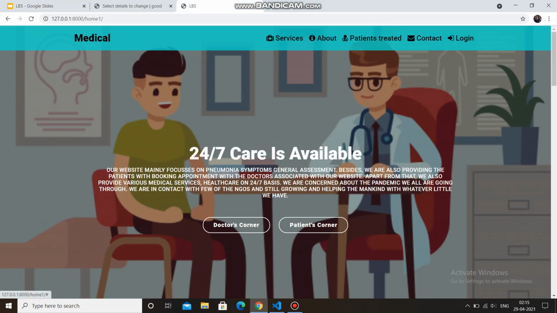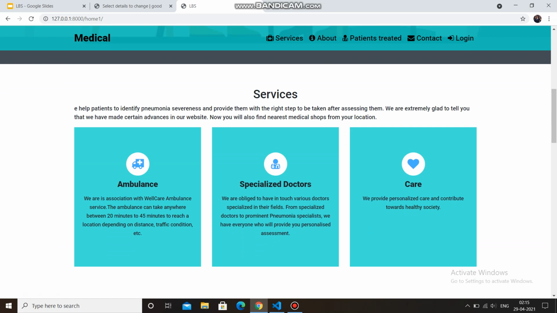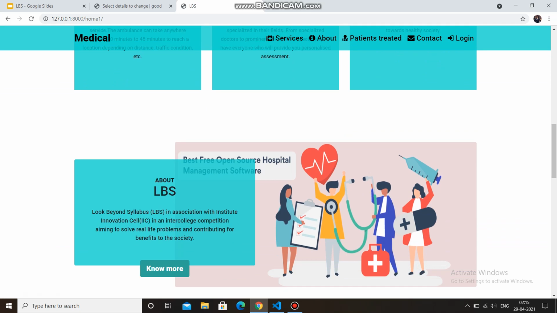So this is the landing page of our website. This is the services section provided on our website, like we provide a well-care ambulance service, specialized doctors, and a personalized care service, and also contribute towards a healthy society.